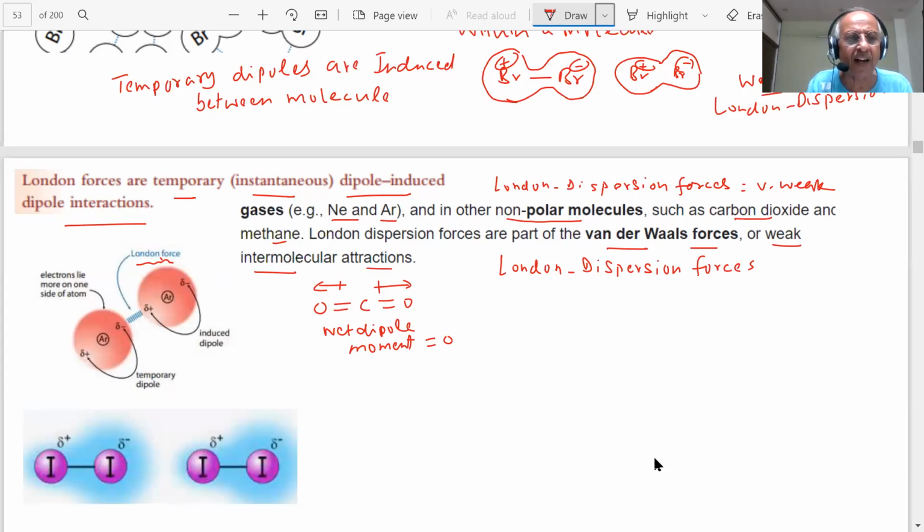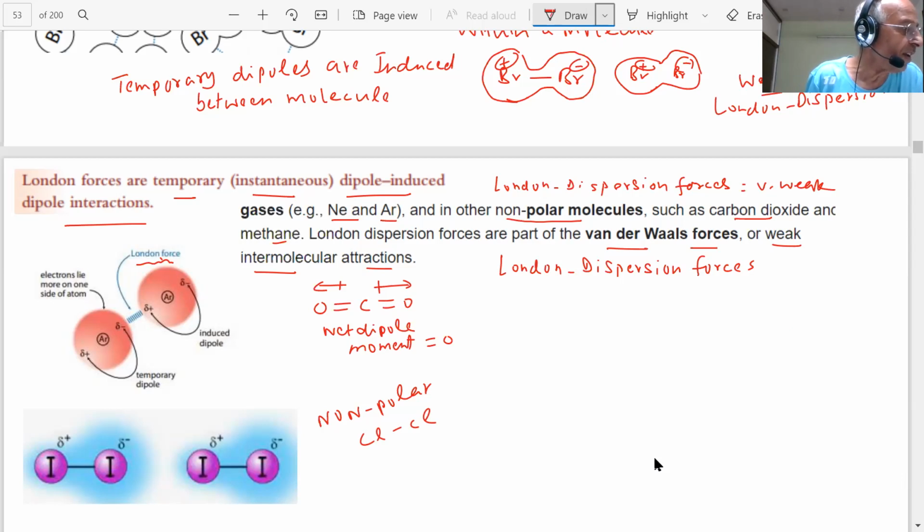Again, in the case of I2, this is not a polar molecule. This is a non-polar molecule. You can take Cl2 also, a non-polar molecule. When two such molecules come closer, a temporary dipole will be instantaneously induced, which will act as a very weak attractive force.